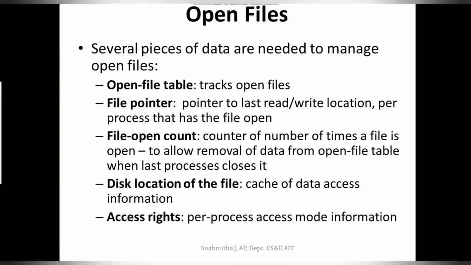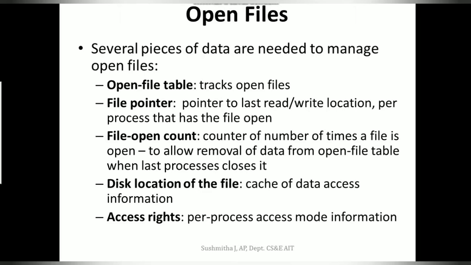The open file table is going to track all the files open. Then we have the file pointer that is used to keep track of the last read or write location. Then we have the file open count that is going to track the number of times a particular file was opened or closed. Every time you open it increments, every time you close it decrements.